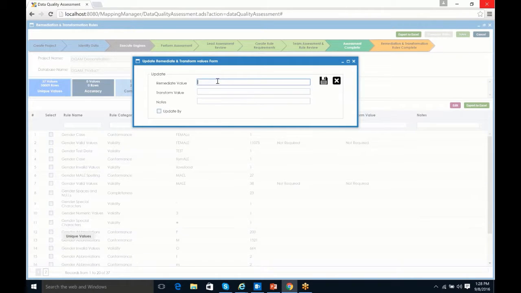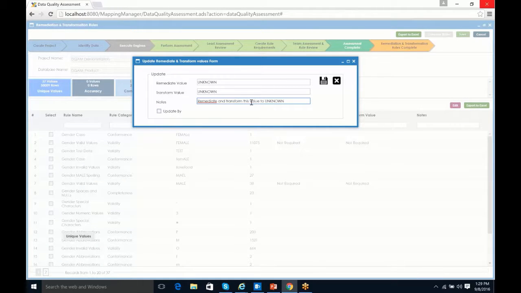And what we can do here, for instance, I know that we're going to convert a lot of these things to unknown. A lot of our values were not right, or they were just missing data. And so we're going to default those to unknown. We can't tell if they're male or female, but we know they're not correct. So I'm going to communicate again to the developer and say, remediate and transform this value to unknown.